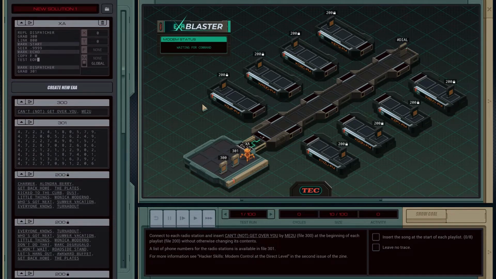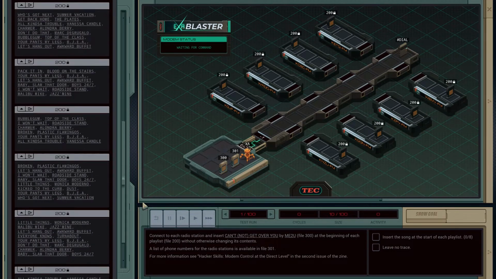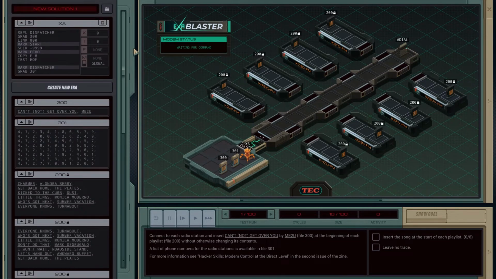So go to the beginning of the file, and yeah, so we're going to basically repeat Can't Not Get Over You, and then the artist over and over. Oh no, never mind. We don't need to echo all of these. We just need the first one we don't care about.